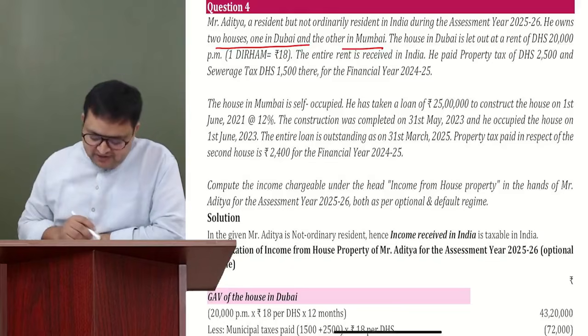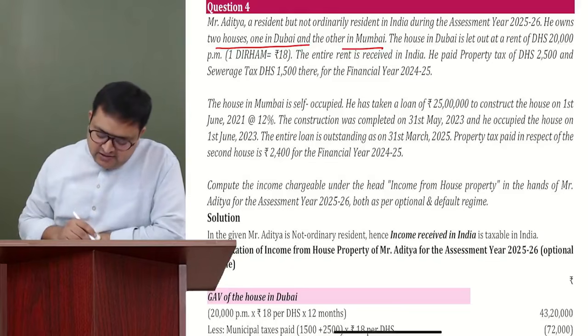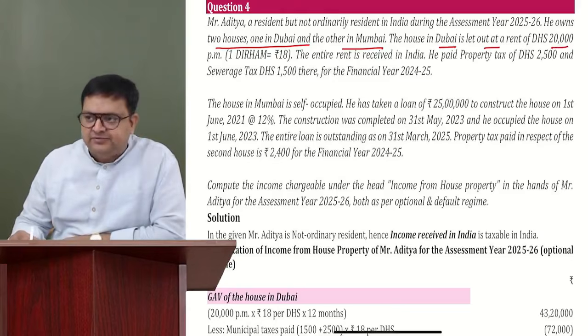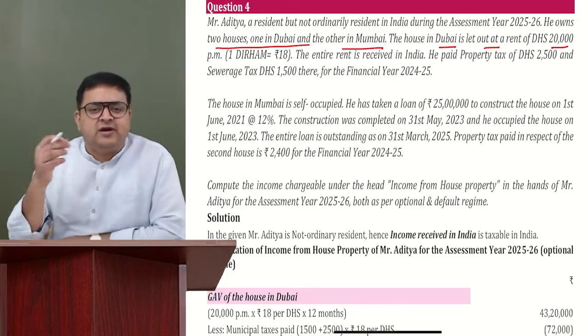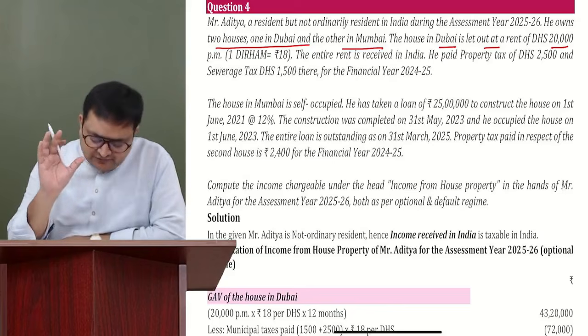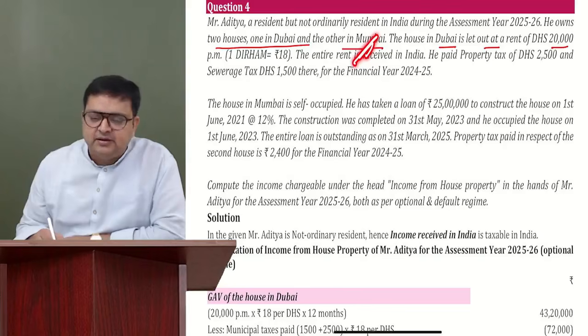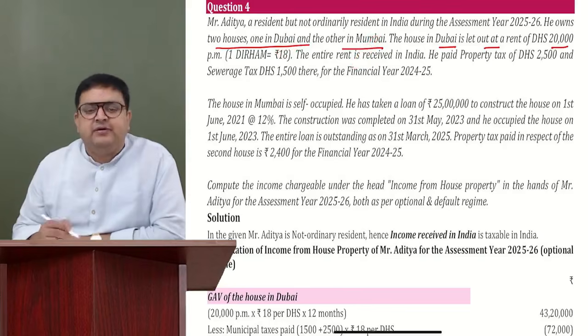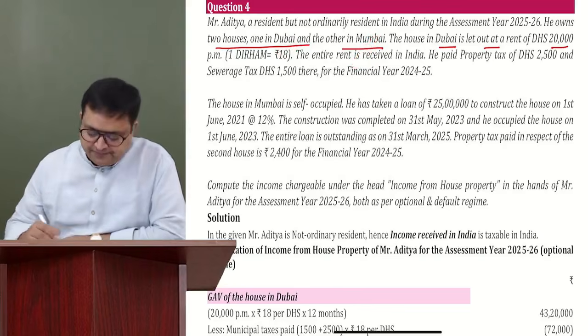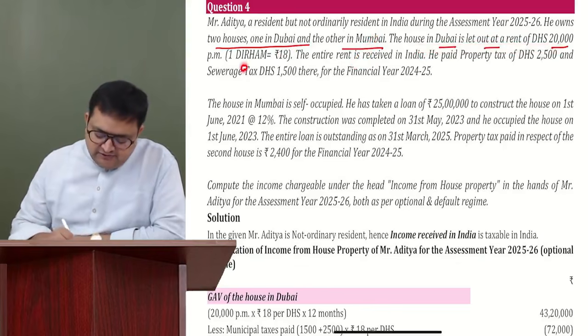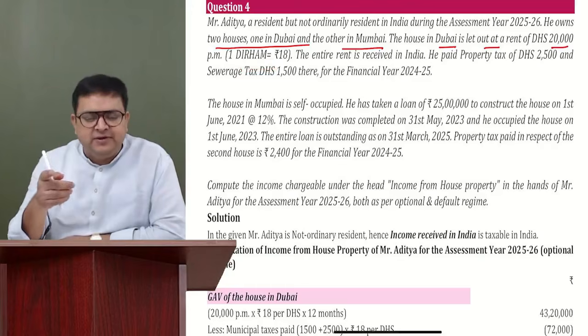See, the Mumbai house would be taxable, but the Dubai house should not be taxable. Why? Because he is a not ordinary resident. The house in Dubai is let out at a rent of 20,000 dirhams, and they have given me 1 dirham is equal to 18 rupees.